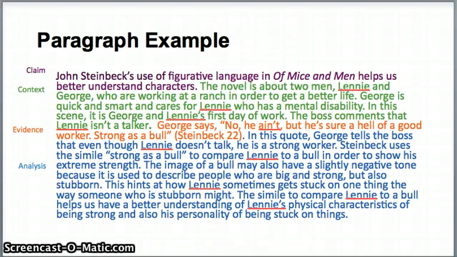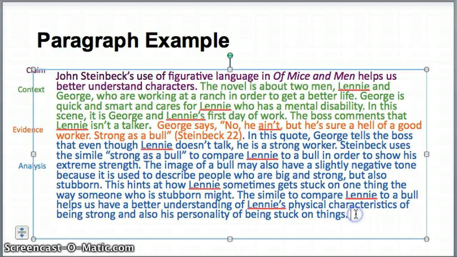Steinbeck uses the simile "strong as a bull" to compare Lenny to a bull in order to show his extreme strength. The image of a bull may also have a slightly negative tone because it is used to describe people who are big and strong, but also stubborn. This hints at how Lenny sometimes gets stuck on one thing the way people who are stubborn might. The simile to compare Lenny to a bull helps us have a better understanding of Lenny's physical characteristic of being strong and also his personality of being stuck on things.